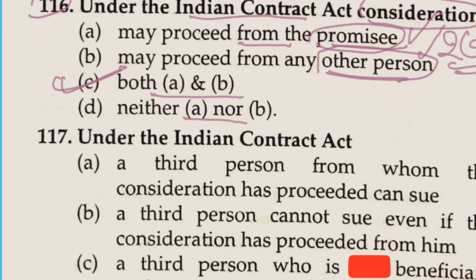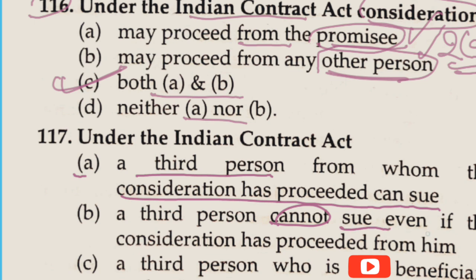Now question number 117. The Indian Contract Act, option A, a third person from whom the consideration has proceeded can sue. Option B, a third person cannot sue even if the consideration has proceeded from him. Option C, a third person who is the beneficiary under the contract can sue.